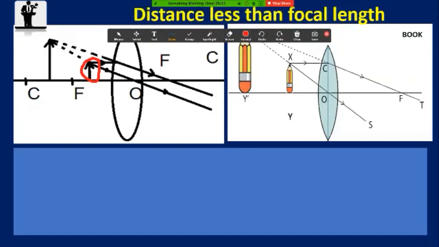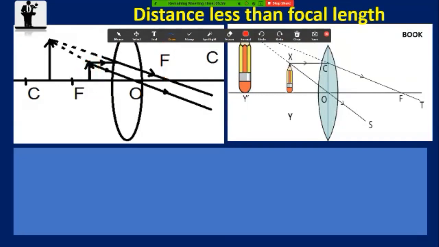For the image formation of the concave mirror, the rays were actually not intersecting, but they appear to be diverging and are getting intersected behind. They are diverging rays. Am I right? Yes, sir. So it's a very clear concept to all of you.